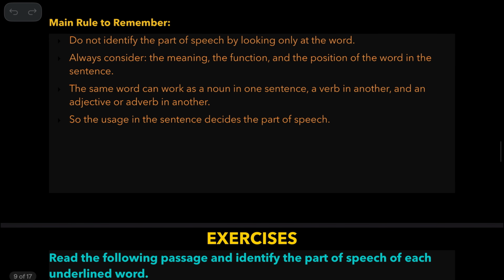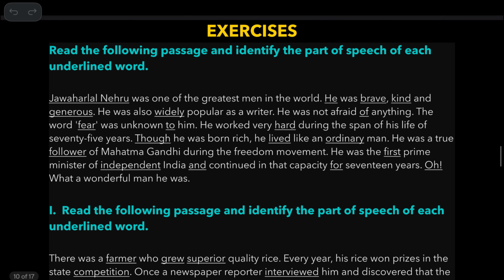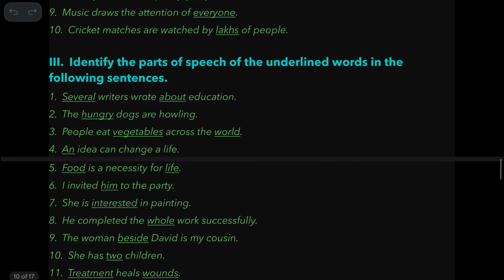So the main rule to remember, do not identify the part of speech by looking only at the word. Always think about this, the meaning, the function, and the position of the word in the sentence. The same word can work as a noun in one sentence, a verb in another, and an adjective or adverb in another. So the usage in the sentence decides the part of speech. Now the exercises. So I'll take you to the key directly and I will explain wherever it requires.